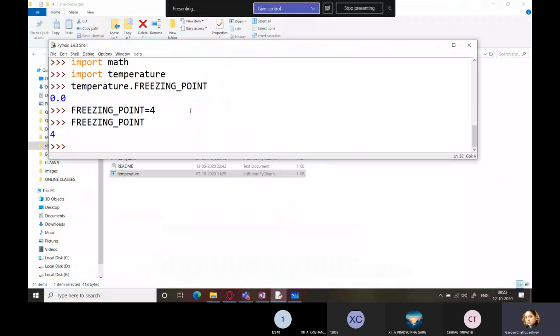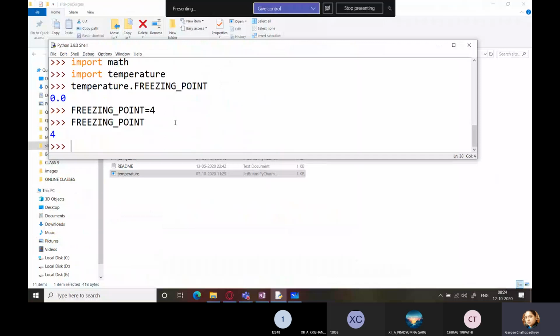I will get 4. Why? Because this freezing point is not the freezing point which belongs to the module temperature. This freezing point belongs to the namespace of your program, which is currently being written in the interactive mode. It's an unnamed namespace, but it belongs to your program, right? So what happens is, if there is a common object with the same name within the module and your program, the one within the module will be hidden.